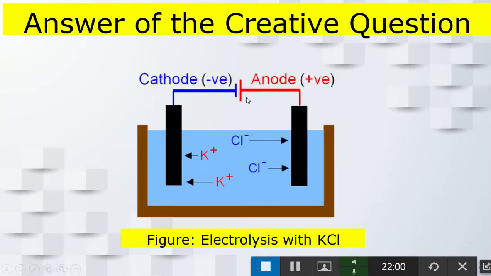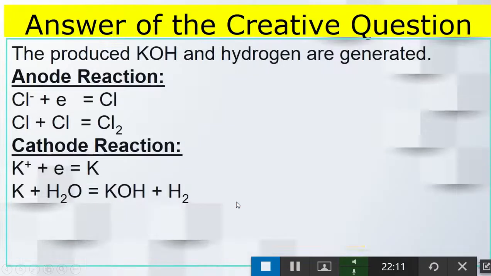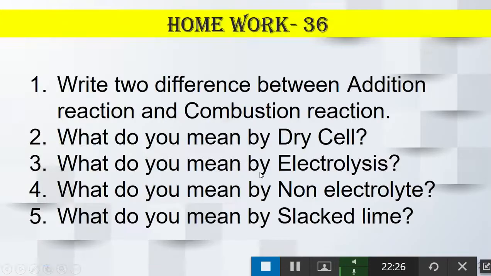It is better to identify at the end, as I got from the internet. This was very easy. You can draw like this. No, don't worry. And at the end, we have to write hydrogen is generated. So in anode, chlorine gas is formed. In cathode, hydrogen gas is formed. This is the main one, and KOH remains in the solution. That's it. That's it. Today's lesson.